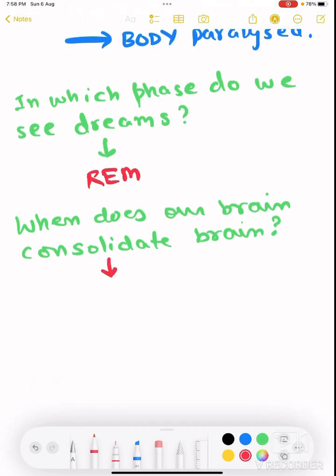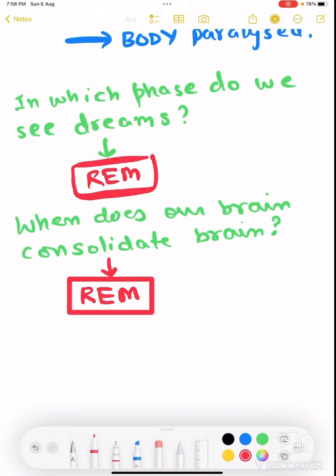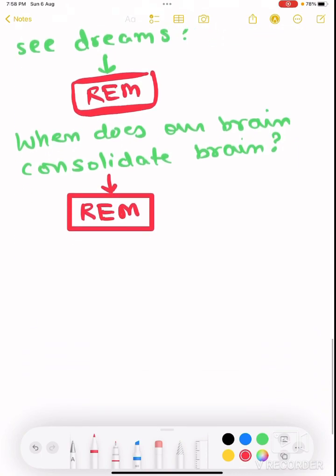Again, for consolidation of memory, the brain has to be active, right? So that it can retrieve those things you have done the whole day, right? So again, your answer will be REM sleep. Got it? So it is very easy.